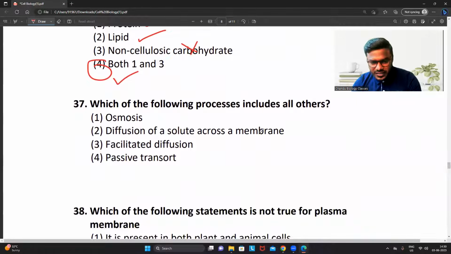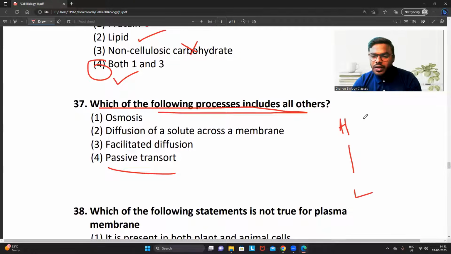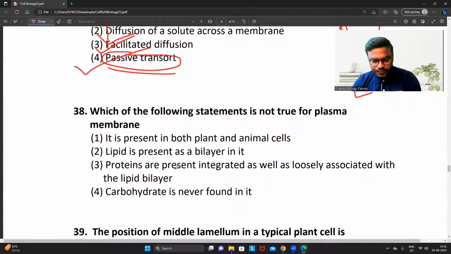Which of the following processes include all others? See, friends, this is also a very simple, very logical question. Let's take passive transport. What is passive transport? Tell me. High concentration to low concentration without spending any energy across the membrane. So under passive transport, osmosis will come. Movement of water molecules, diffusion of solute, simple diffusion, facilitated diffusion. In any of these three, we don't use any energy and always move along the concentration gradient only, right? Hence, the correct answer is 4.